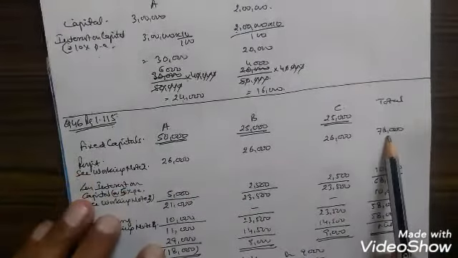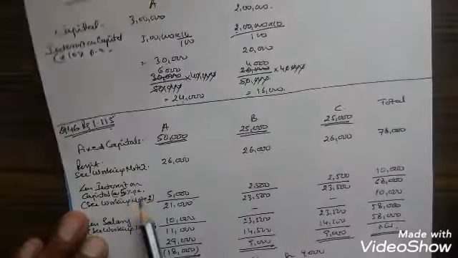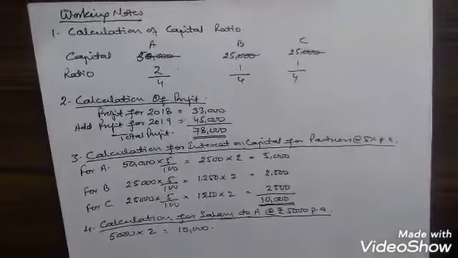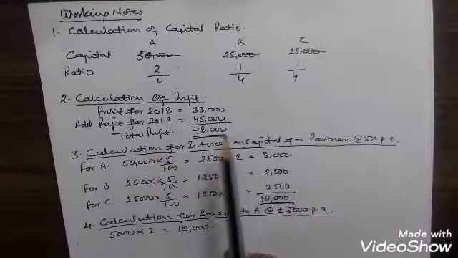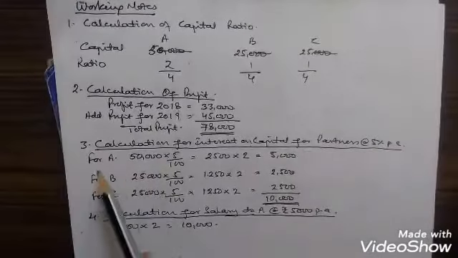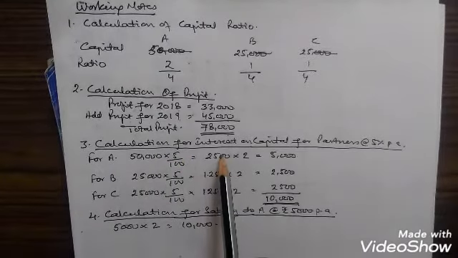Total comes to 78,000. Now less interest on capital at the rate 5% per annum. See working note number 3. In working note 3, calculation for interest on capital for partners at the rate 5% per annum. For A, on 50,000 at the rate 5%, it comes to 2,500. This is for 1 year.